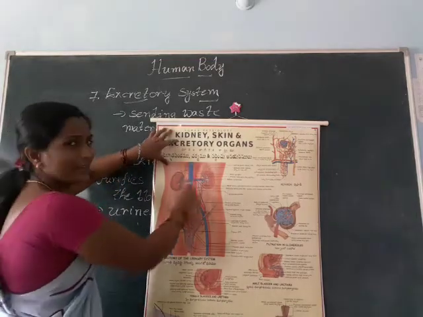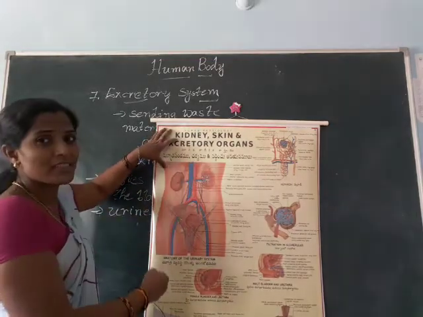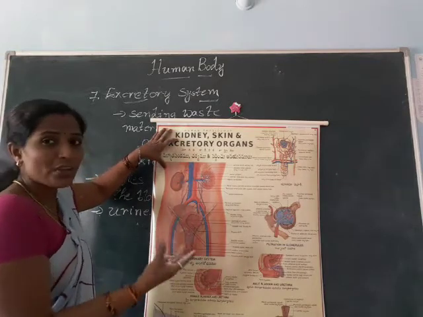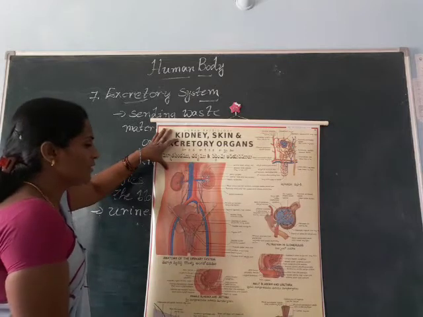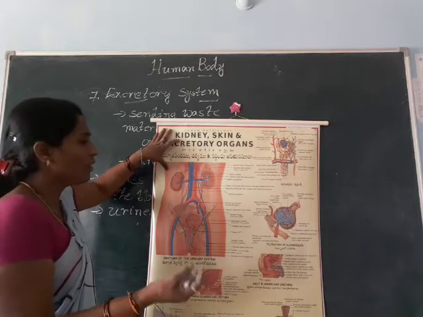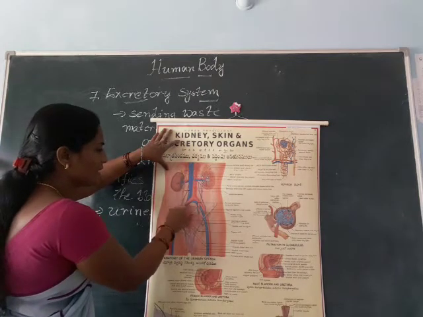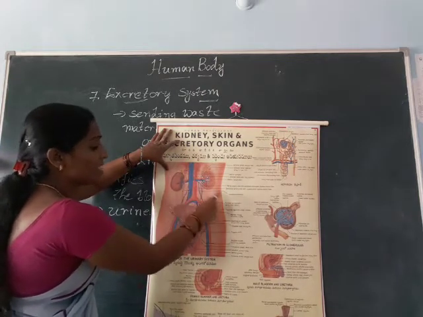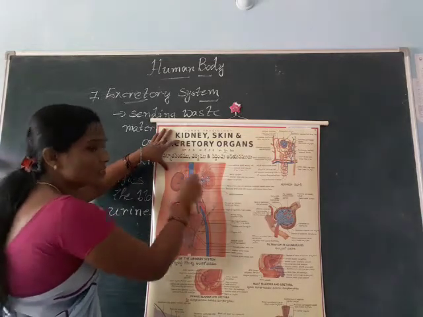See, these are kidneys, and these kidneys purify the blood. While purifying the blood, they produce a liquid form, which we call urine. See, these two pipes we call ureters.